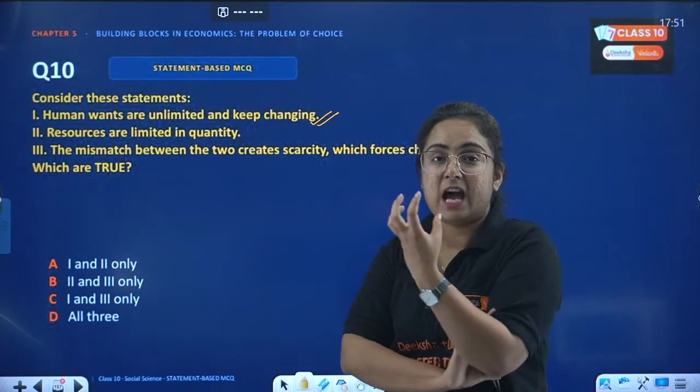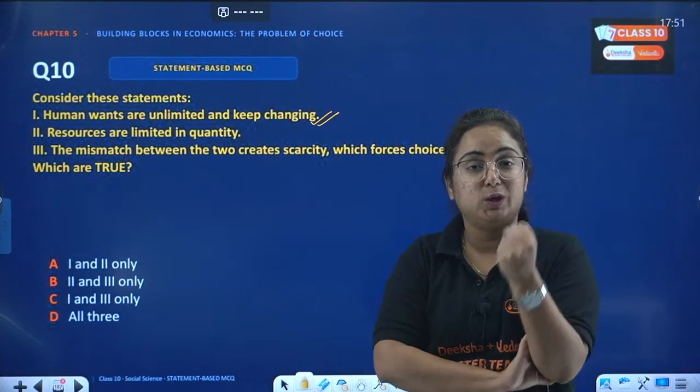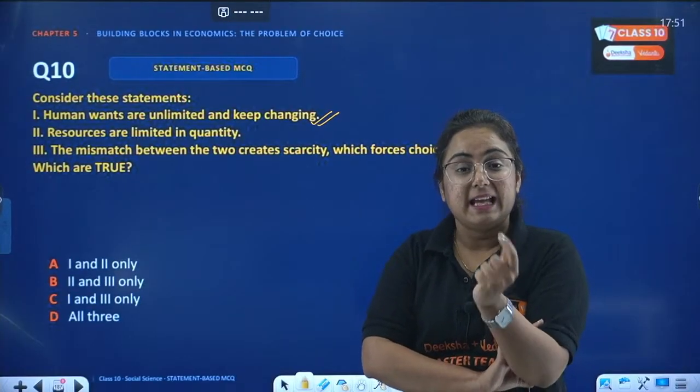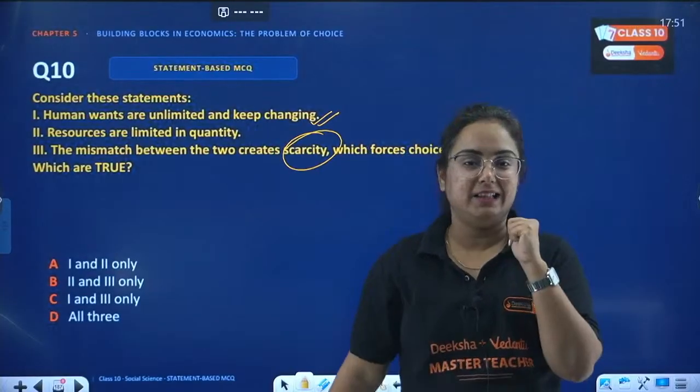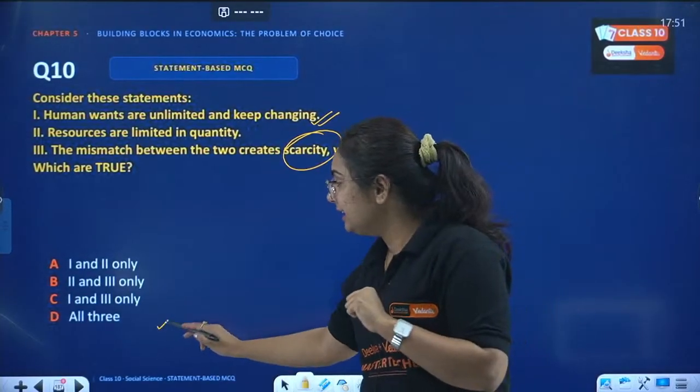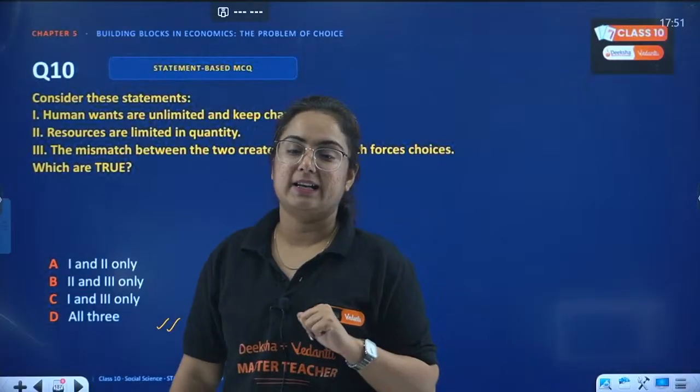Those populations have wants, but those resources cannot fulfill them, right? And hence we face a problem that is, bacha, what? Scarcity. So exactly, all the three statements in this are correct here.